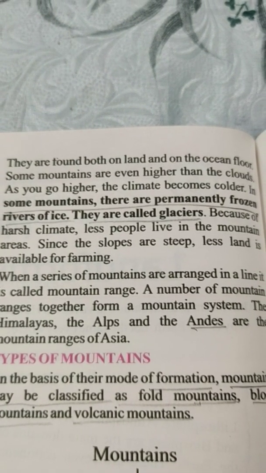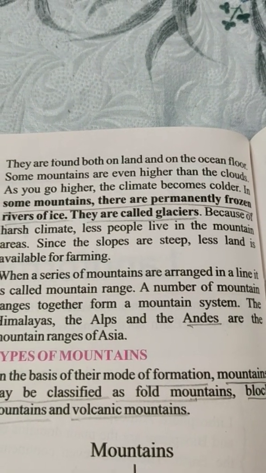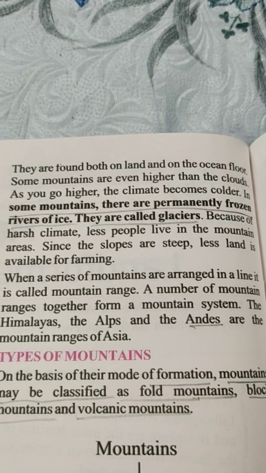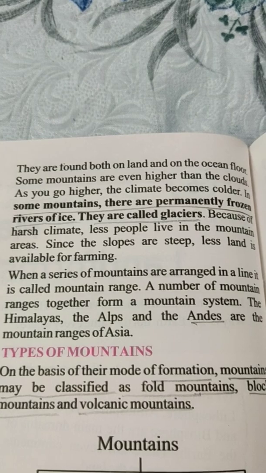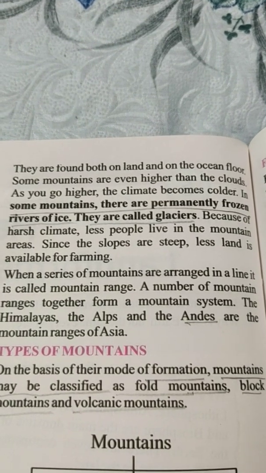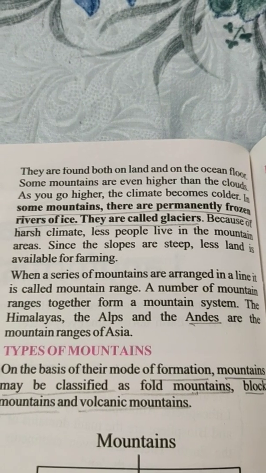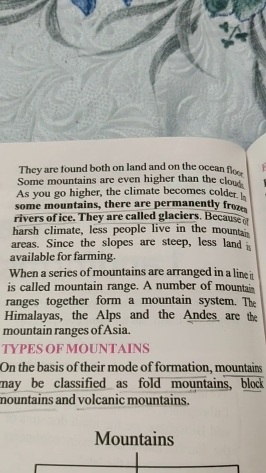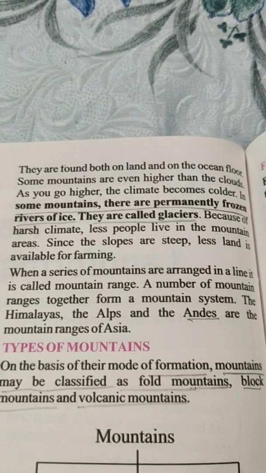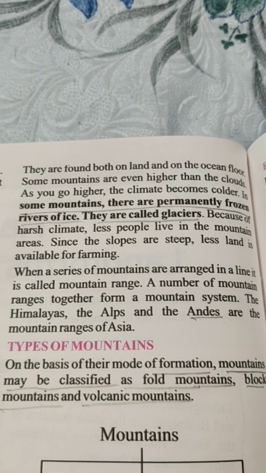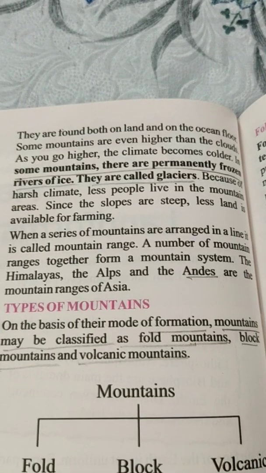As you go higher, the climate becomes colder. In some mountains, there are permanently frozen rivers of ice. They are called glaciers. Because of the harsh climate, fewer people live in the mountain areas. Since the slopes are steep, less land is available for farming.